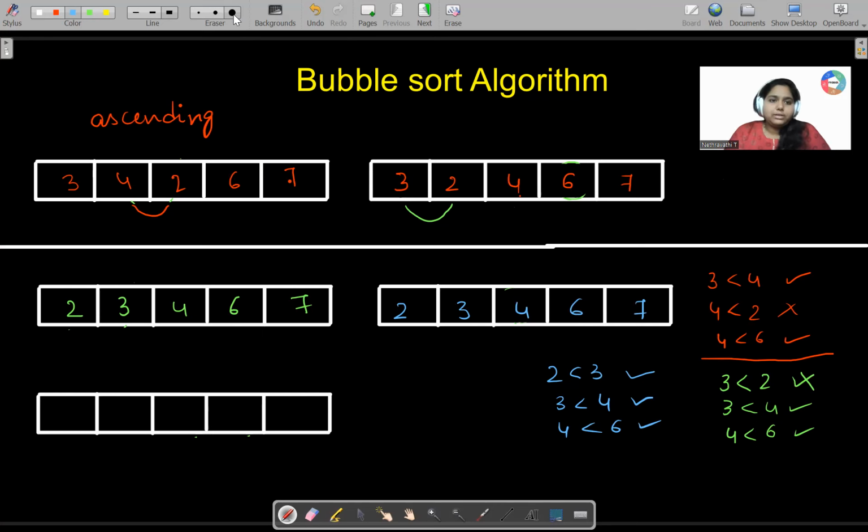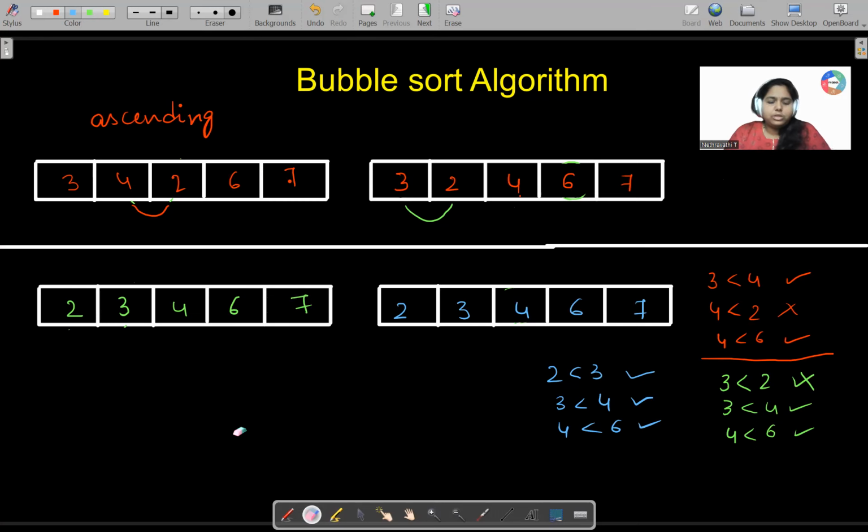So we do not require the extra block over here. I'll just remove this block. Okay. So 2, 3, 4, 6, 7 are here. So the thing is, we go step by step. We take 2 elements, we just check. If they're not in the order, we just exchange the things. This is what the bubble sort algorithm is. So this is how we will be checking the bubble sort algorithm.